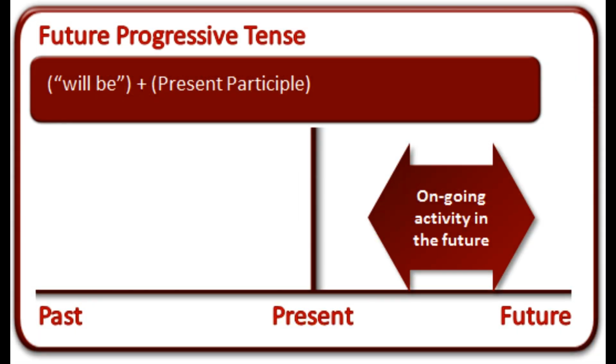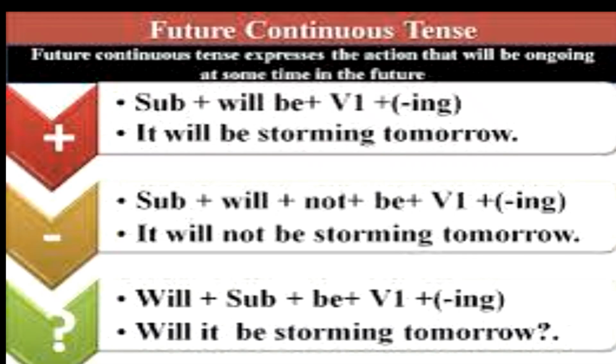So through the chart also you can make out that this is all about the ongoing activity in the future. So now let us see the structure of the sentences in positive, negative and interrogative form. The positive form: subject plus will be plus verb in the ing form. So the sentence will be, it will be storming tomorrow.